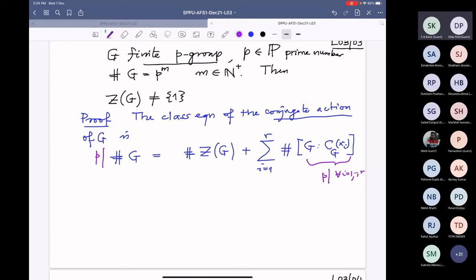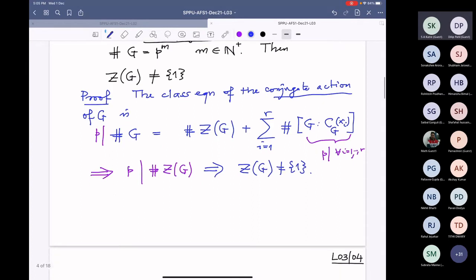Therefore P should divide this from this equation. So the conclusion is P divides the order of the center. So the center cannot be trivial. Therefore we prove the center is non-trivial. Not only non-trivial, actually, it should have at least P elements. This also I want to use sometime. This is a little bit finer.